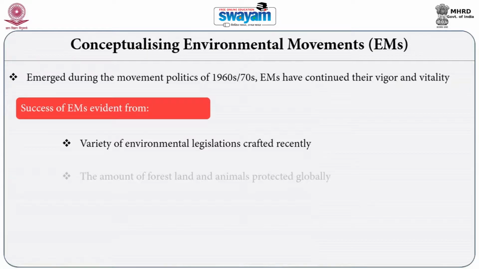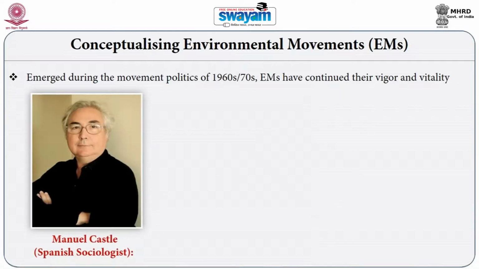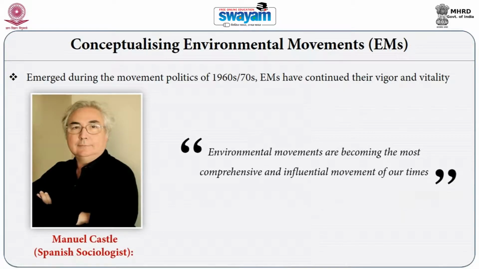The success of environmental movements are evident from the variety of environmental legislations that are crafted in different parts of the world, and the amount of forest and space and animals that it has protected globally because of these movements. So therefore, environmental movements have emerged as the most dominating movement in contemporary times.